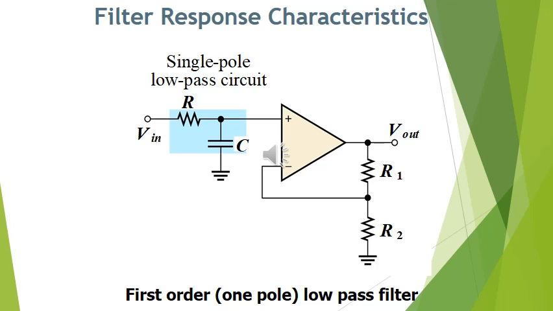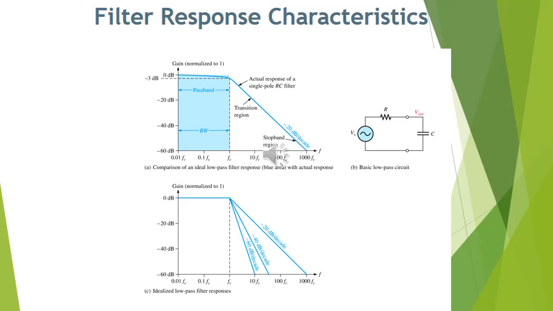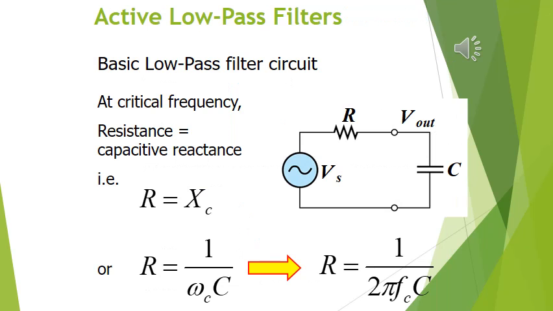low pass filter. The RC circuit is applied on the non-inverting pin, with a feedback circuit on the inverting pin. This is a single pole low pass circuit for a first order system. The figure shows the comparison between the ideal and the real response of the low pass filter. This shows the circuit for a basic low pass filter.